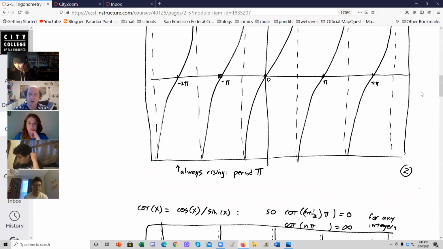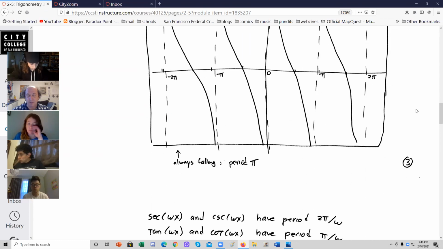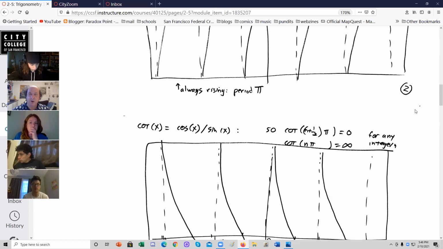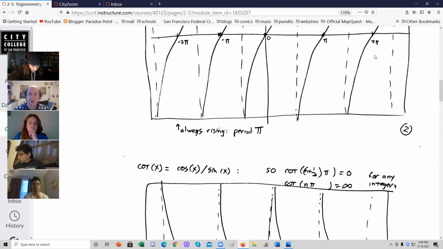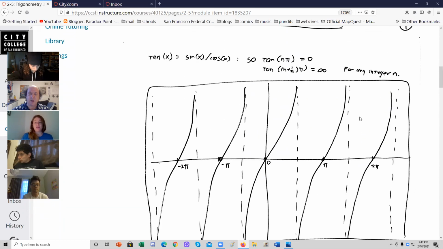Cotangent has period pi. Cotangent is cosine over sine. So it's infinity whenever sine is 0 at integer times pi, and it's 0 when cosine is 0 at integer and a half times pi. And it's always falling. That's not immediately obvious, but it is. And like tangent, it has period pi. So compared to tangent, it's both phase shifted and flipped upside down. So it's falling from infinity through 0 to negative infinity, positive infinity through 0 to negative infinity, and on and on. I like to think of these as spiraling.